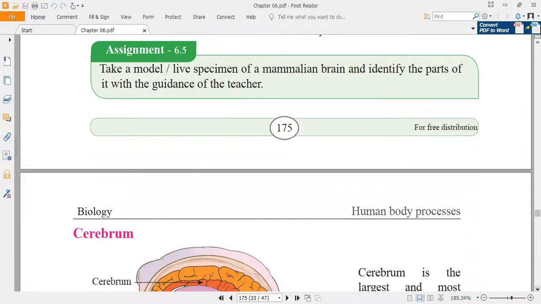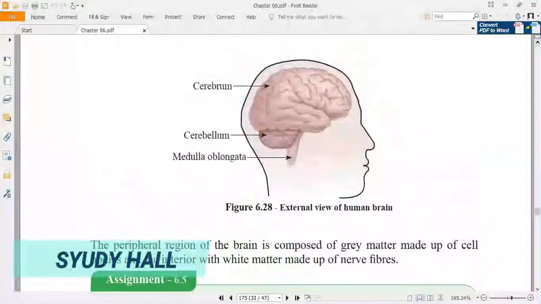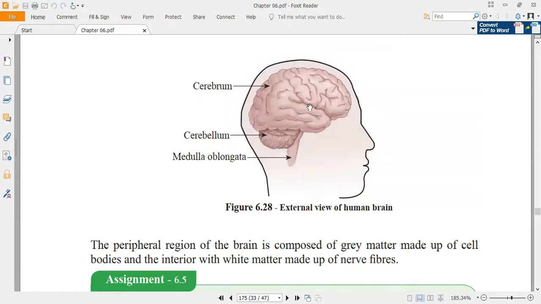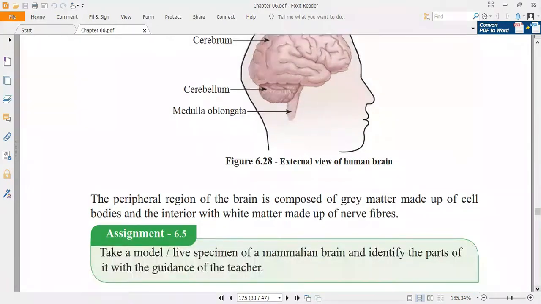Always remember, in the brain, the peripheral region is made up of the gray matter, which is composed of the cell bodies, and the interior is made up of the nerve fibers which are myelinated, which we call the white matter.